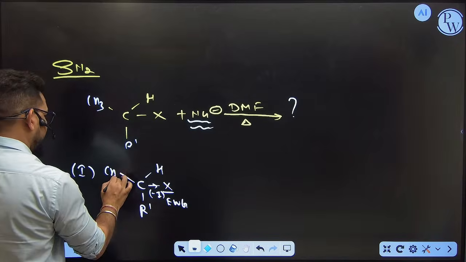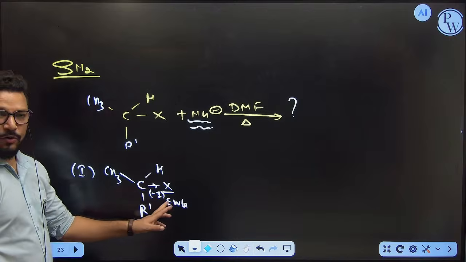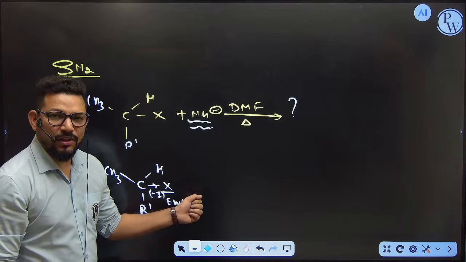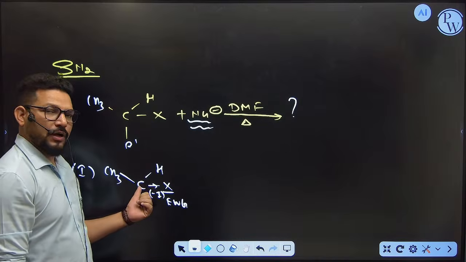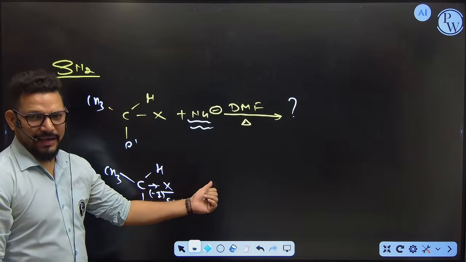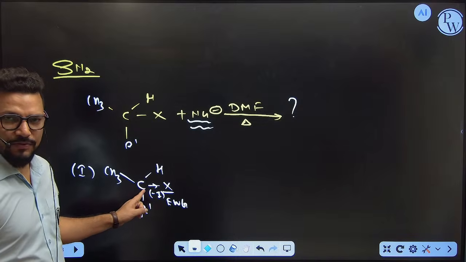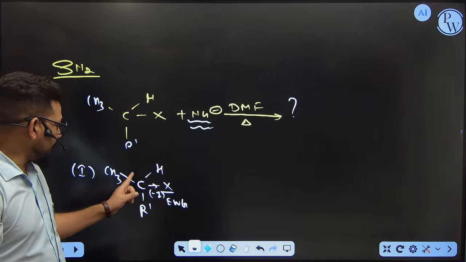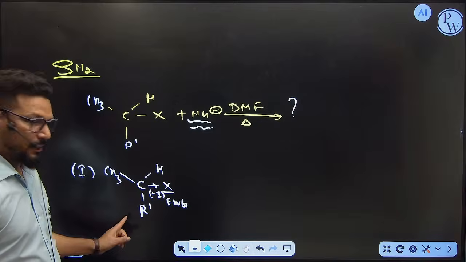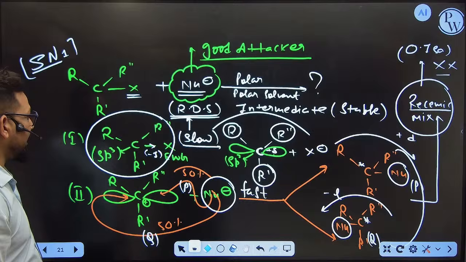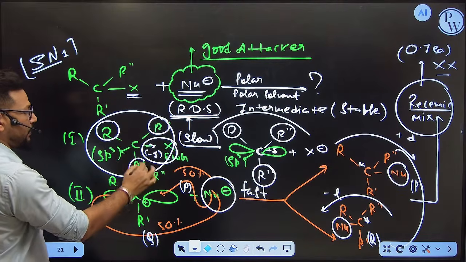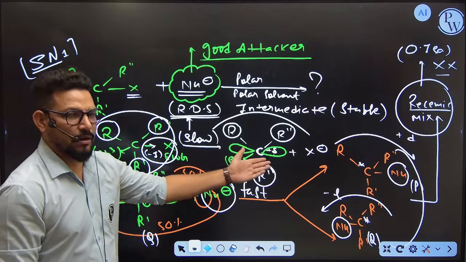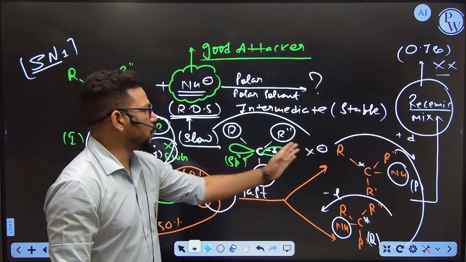Okay, now let's see. If the withdrawing group is there, you want to break down this bond, but carbon is not going to lose a halogen. Why? Because carbon knows if the halogen is released, I become positively charged, and then I don't have more alpha hydrogen here. You can see in the SN1 case, the more alpha hydrogens you have, the more stable, more safe it feels, so it is going to lose a halogen.